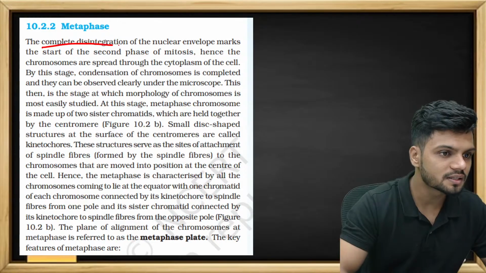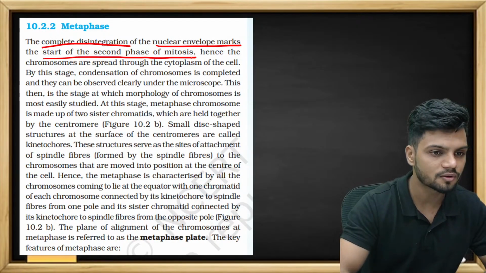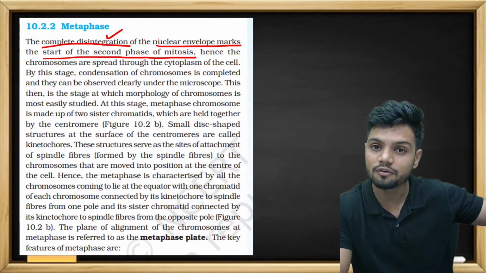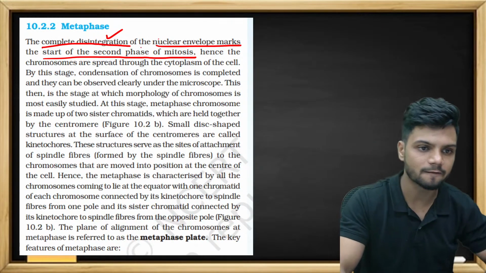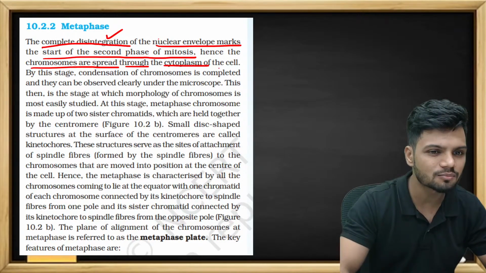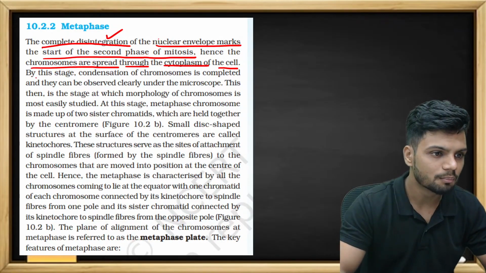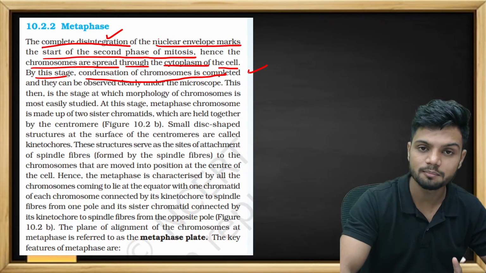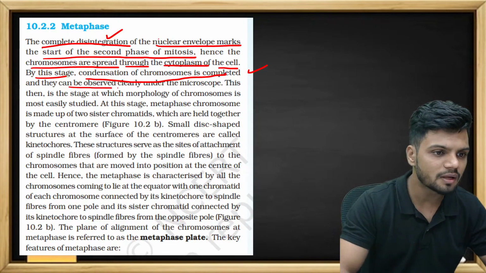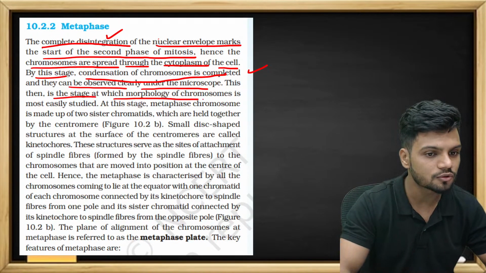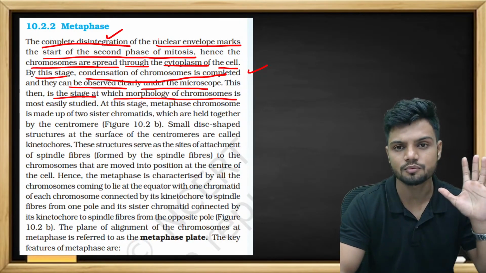The complete disintegration of nuclear envelope marks the start of the second phase of mitosis. Disintegration of nuclear envelope is the end of late prophase. Hence the chromosomes are spread through the cytoplasm of the cell. By this stage, condensation of chromosome is completed. I told you, very important line. They can be observed clearly under the microscope. This is then the best stage to study the morphology of chromosome.